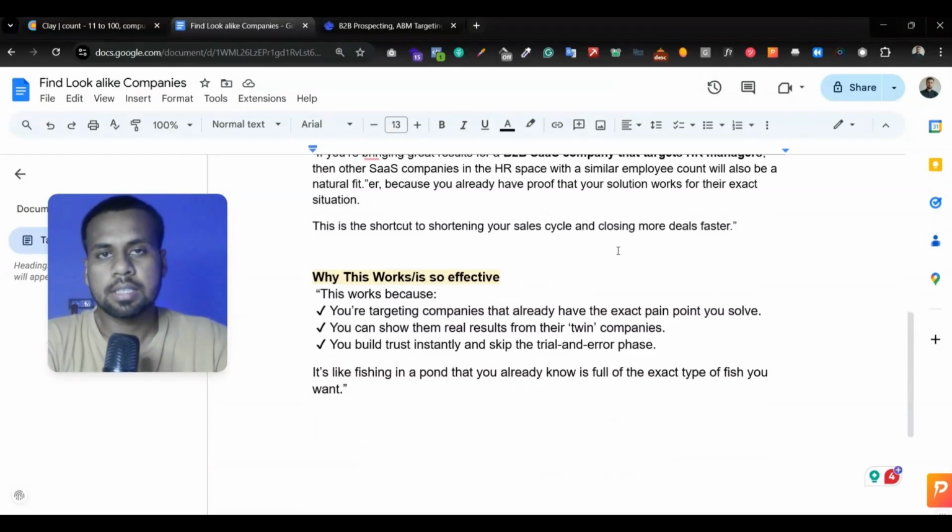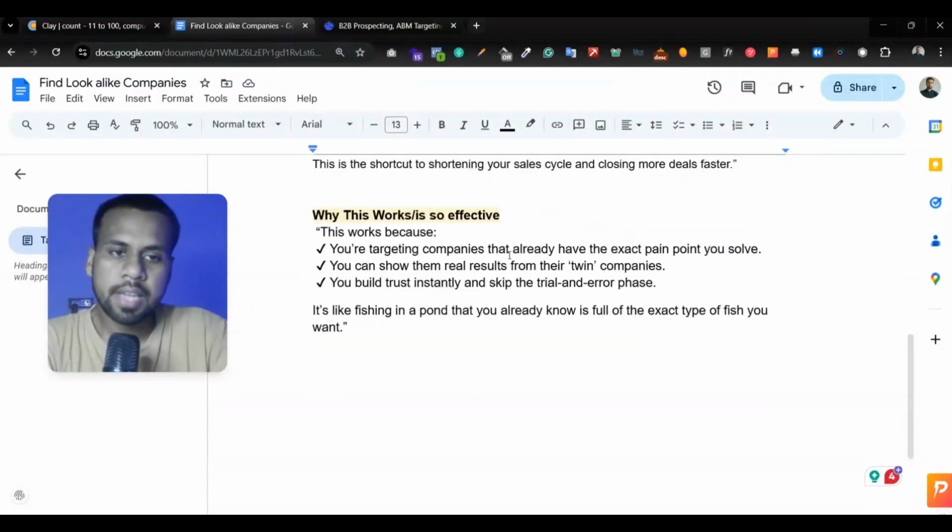And why is this so effective? This works because you are targeting companies that already have the exact pain point you solve. You can show them real results from their twin companies. You will build trust instantly and skip the trial and error phase. It is like fishing in a pond that you already know is full of the exact type of fish you want.